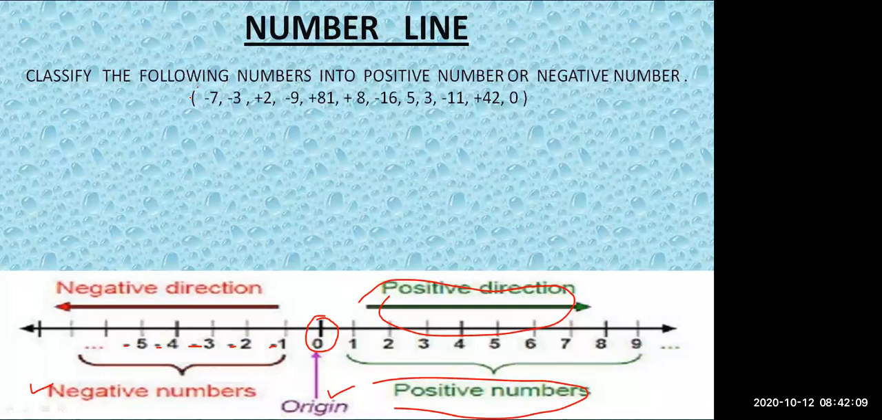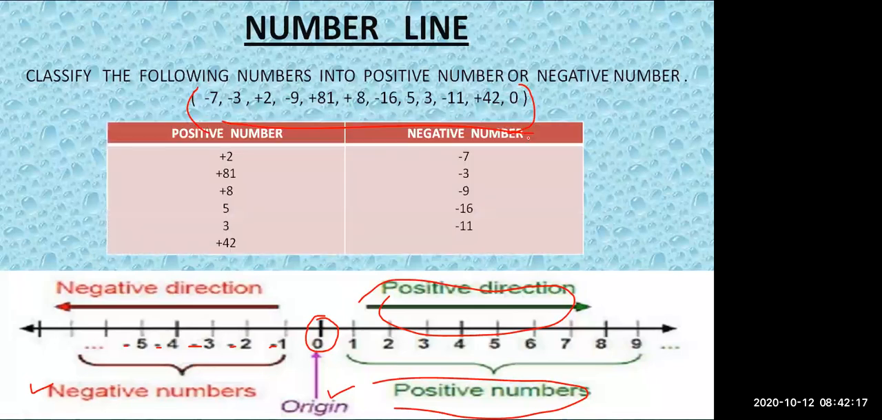So, in this bracket, you have some numbers, and we need to classify them. Here I have done it for you. It was very easy, so I did it myself. +2, +81, +8, 5, 3, 42. -5, -7, -3, -9, -16, and -11. So these are called negative. We don't call it minus, minus, minus. We call it negative numbers.